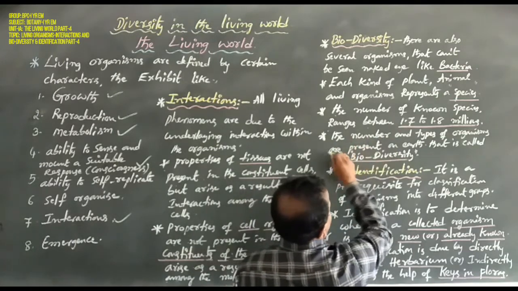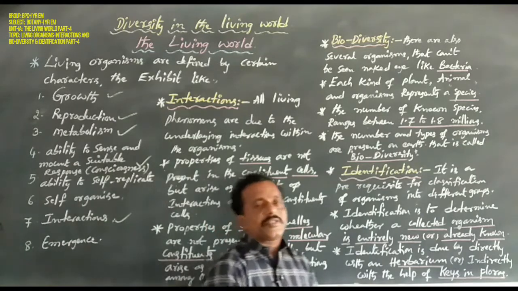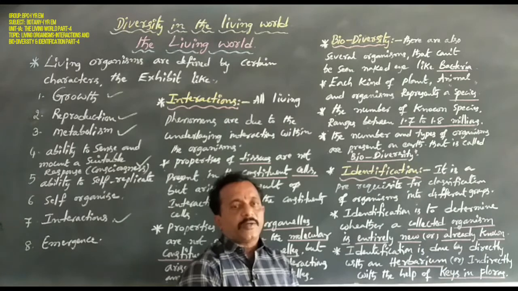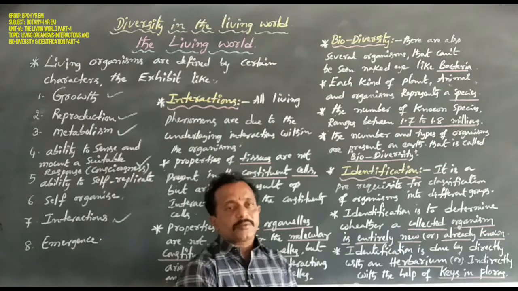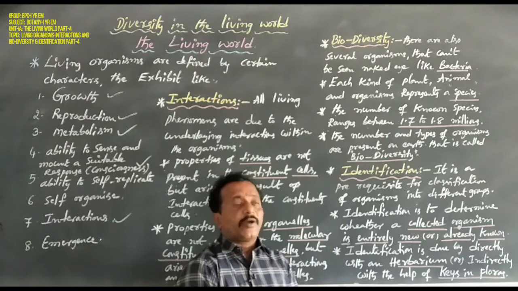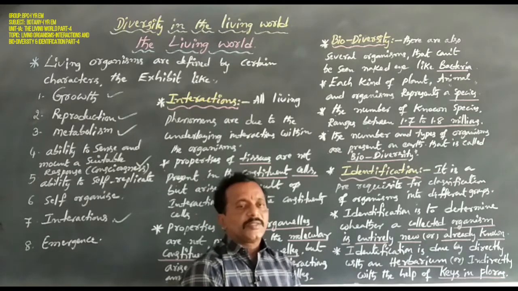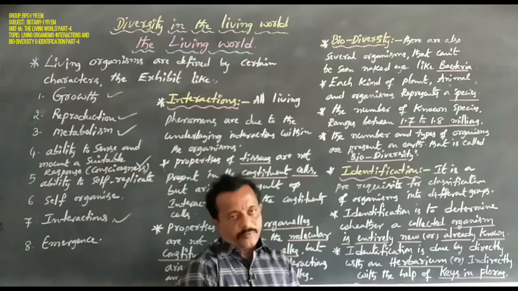The number and types of organisms present on earth is called biodiversity. So the number of plants, animals, microbes, the number of species, plant species, animal species, human being species, and how many types of plants, how many types of animals, how many types of microbes.